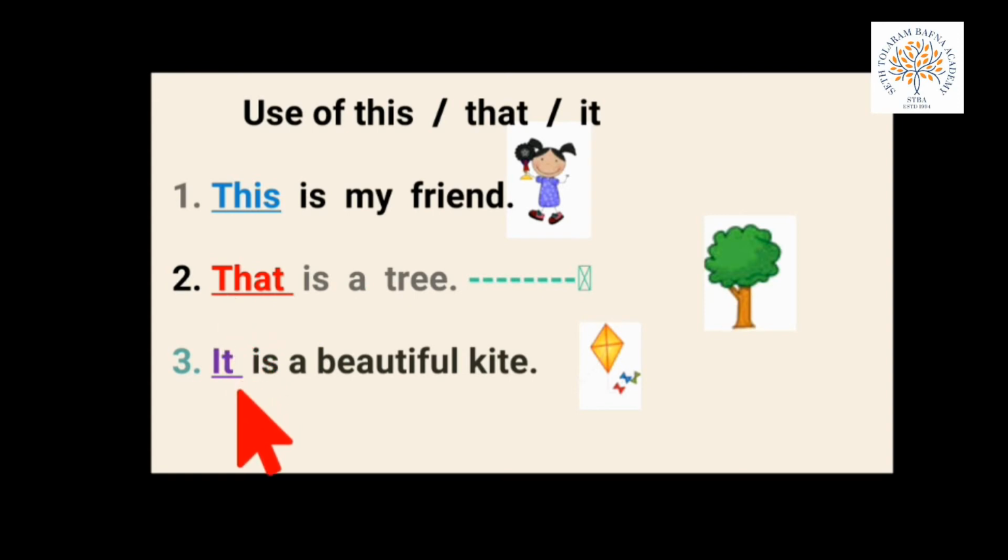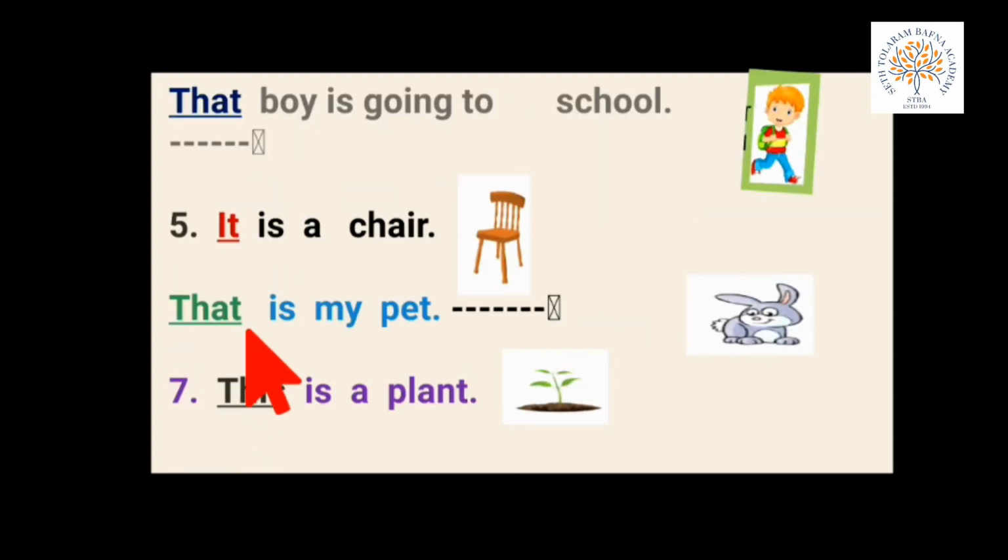Next is dash is a beautiful kite. Here you see the beautiful kite? Yes. So the kite is near to us, and it is living or non-living? It is non-living. So we use it. The spelling of it is IT, it.